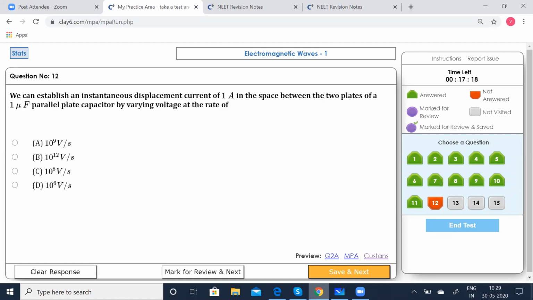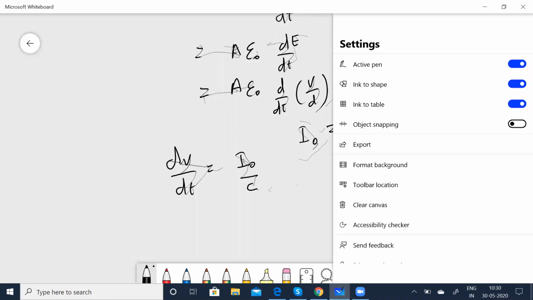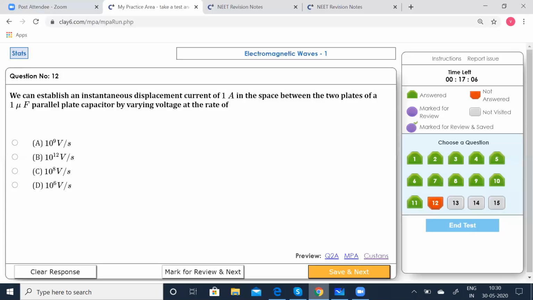I'm sorry, children. I think I solved another one. Just a second. Let me redo that again. One second. We'll read the question. I just mistook it for another one. We can establish an instantaneous displacement current of 1 ampere in the space between the two plates of a 1 microfarad parallel plate capacitor by varying the voltage at the rate of how much? Okay.